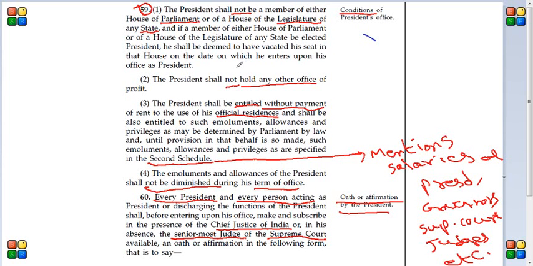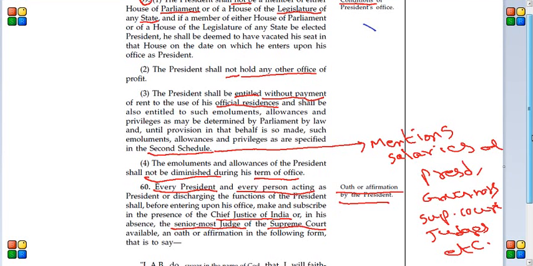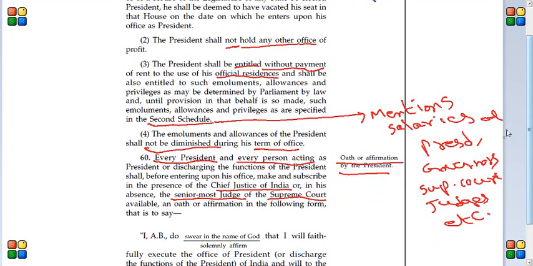Clause 2 says the president shall not hold any other office of profit. It's another thing, like once the person becomes president, he cannot hold any other office of profit.